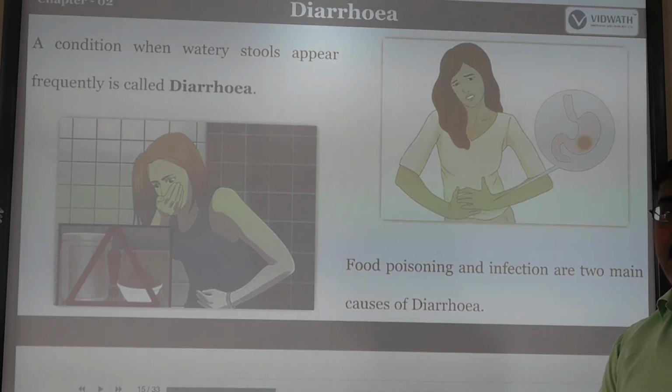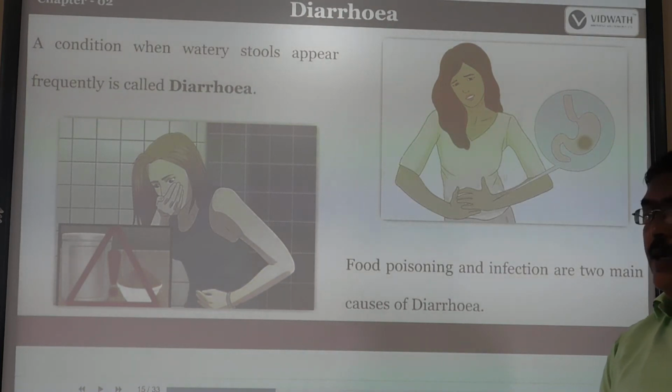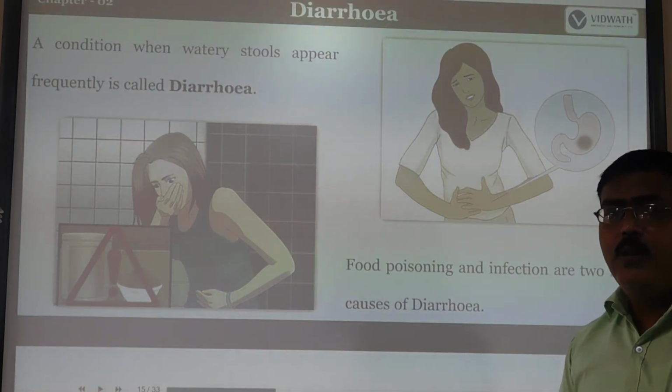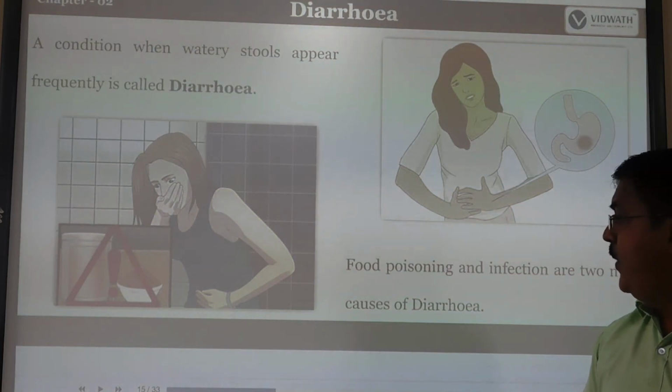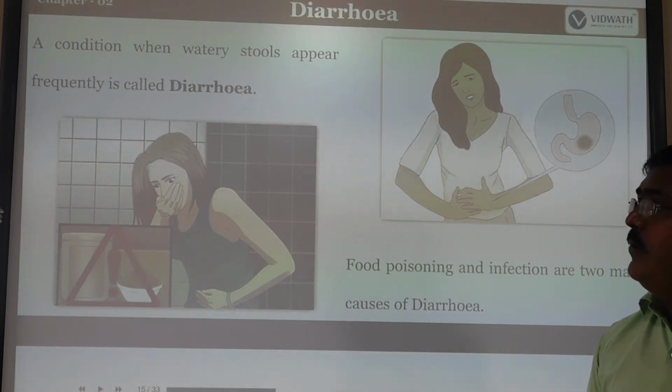Food poisoning or infection are the two main causes of diarrhea. Maybe the food we eat is poisonous, or maybe there is some infection in our body, and then also we can get this type of diarrhea.